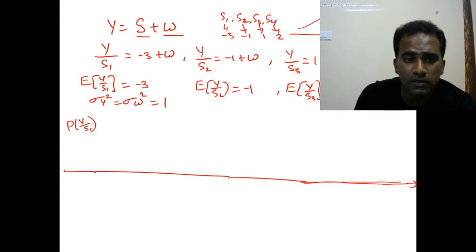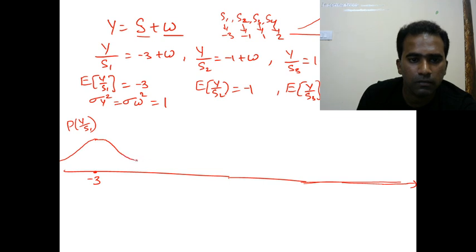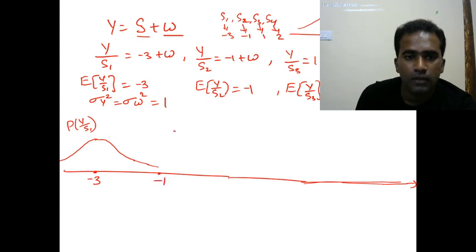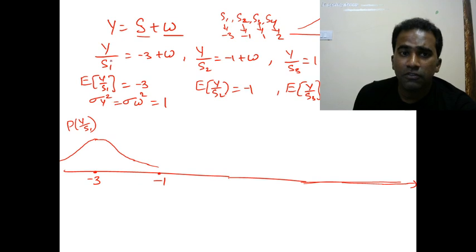The mean value is -3. So let me plot the PDF here. This is the PDF of the received random variable y when S1 is transmitted.